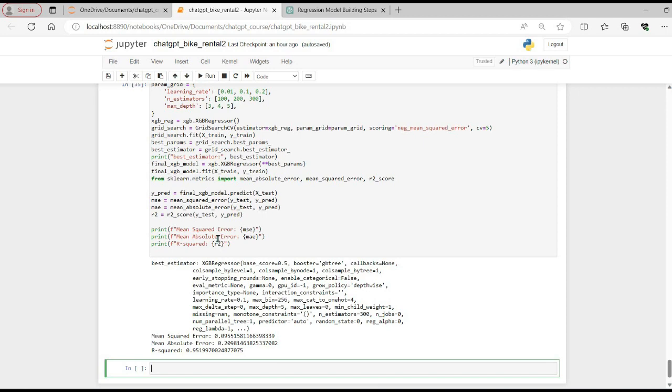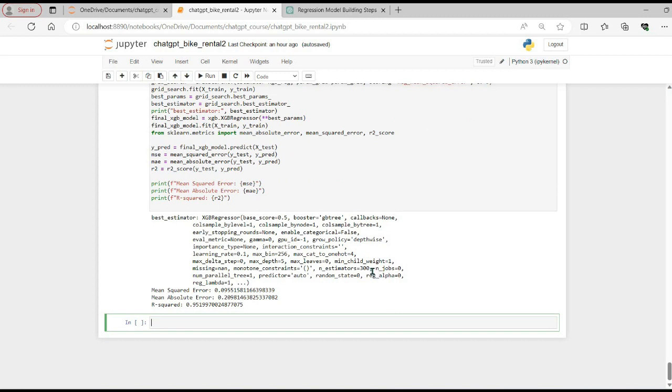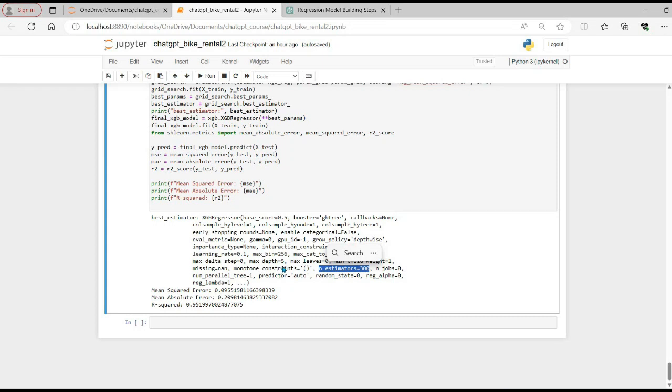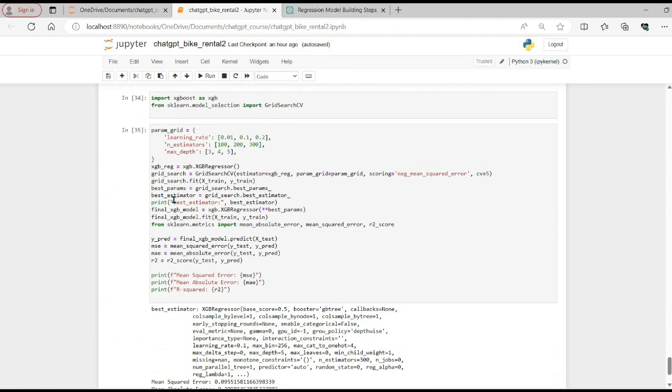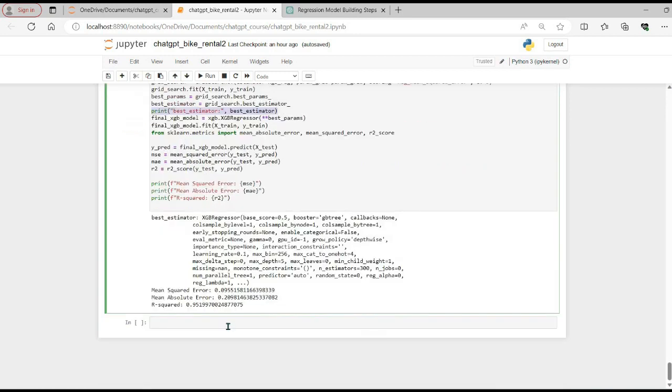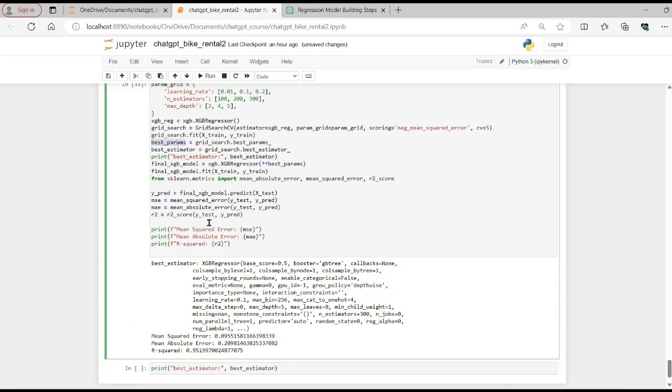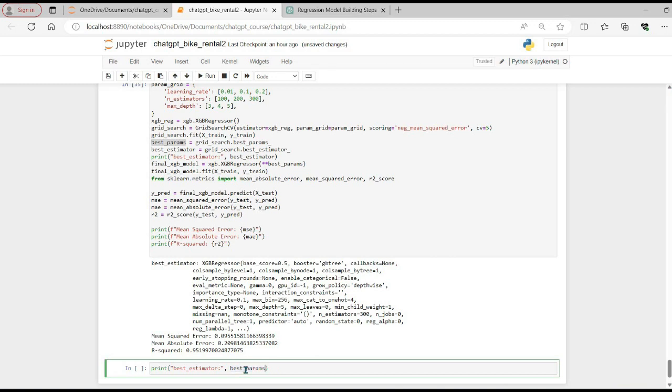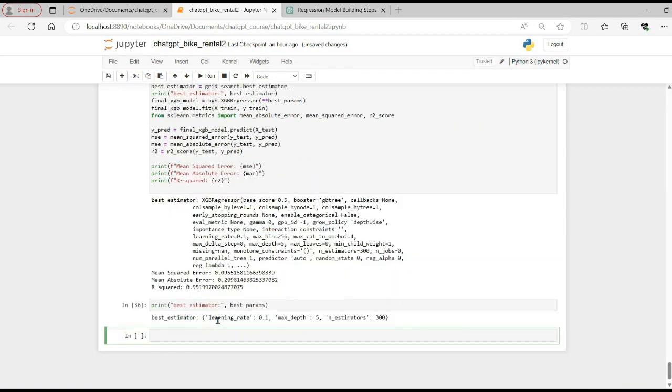So the model has successfully run, and let's see what best parameters it has chosen here. We can see that the number of estimators they have chosen is 300 for training the model. Similarly, the max depth they have chosen is 5, and we can confirm by printing it here. So let's copy this best params, and we can see that the best learning rate they have chosen is 0.1, max depth 5, and number of estimators 300. And now the results have come.